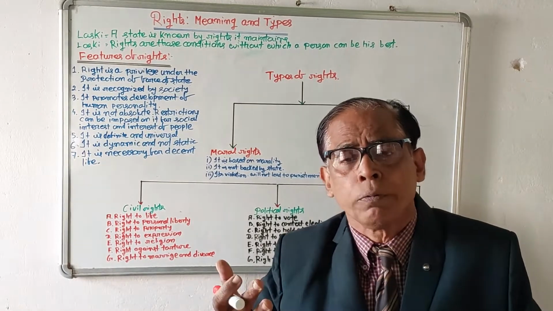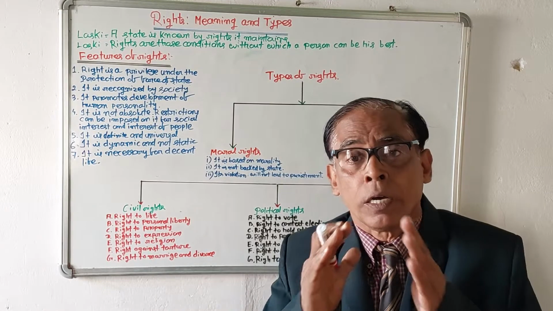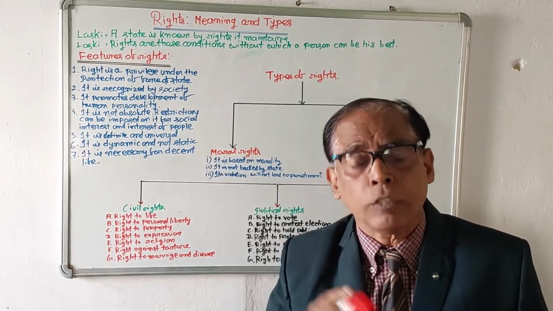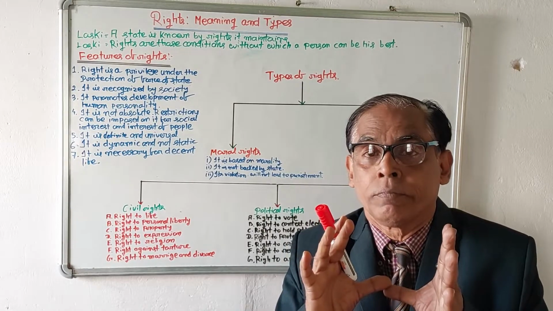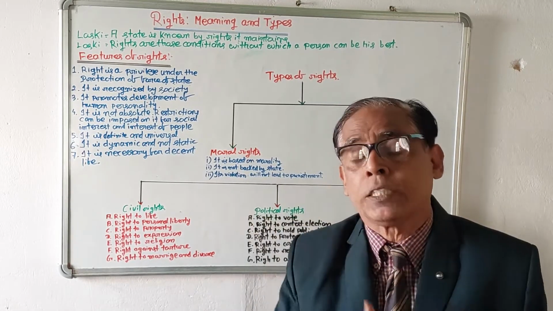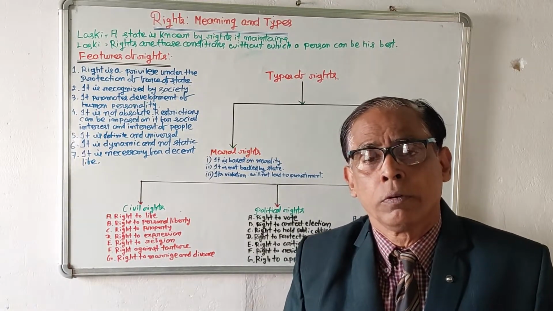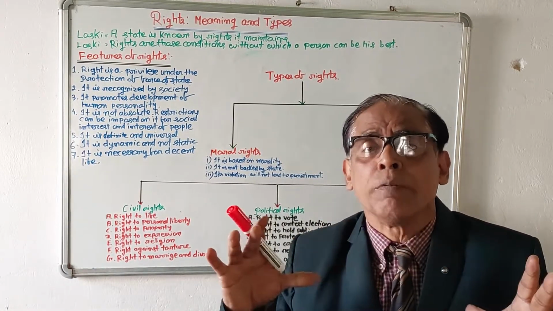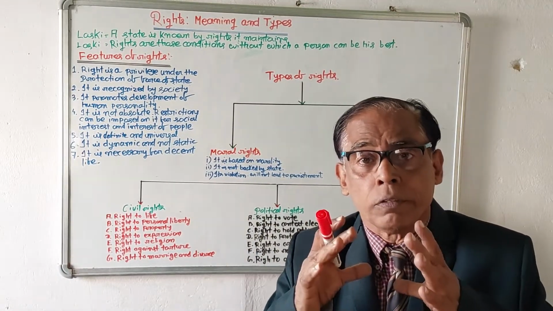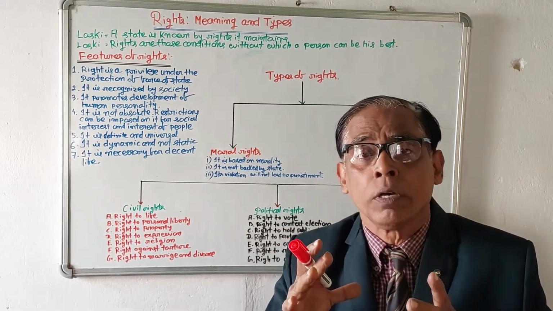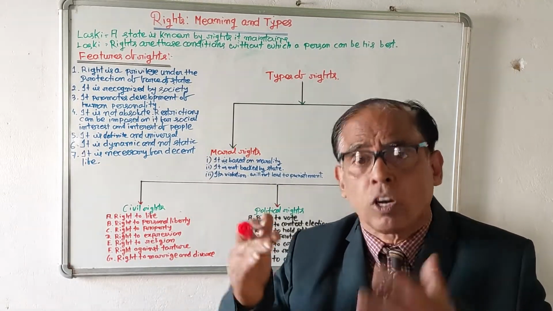In order to develop, in order to prosper, a person requires some personal freedoms. For example, right to speech, right to expression, right to move. These are personal liberties. Right to thought, right to worship. If these rights are in problem, a person can seek the help of the state and the state will come forward.